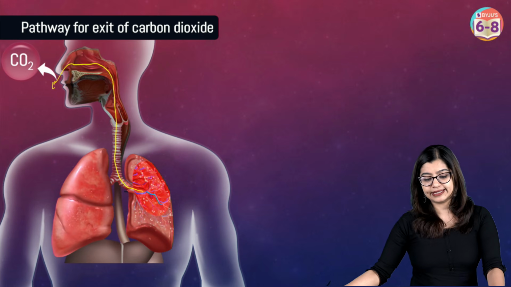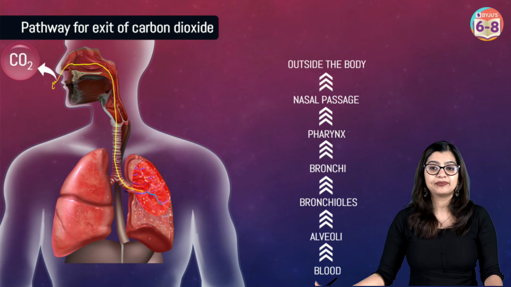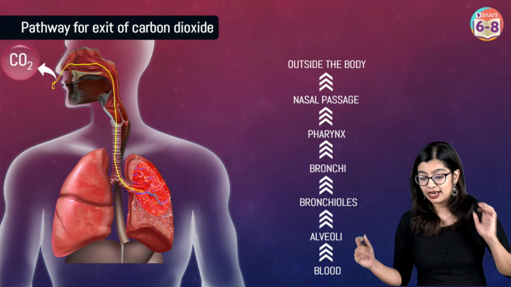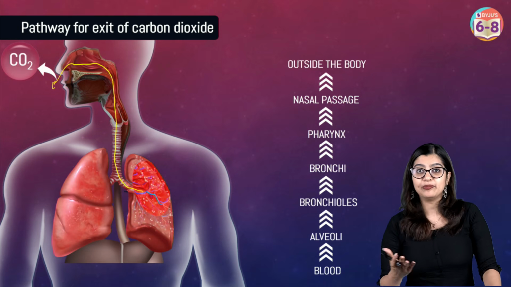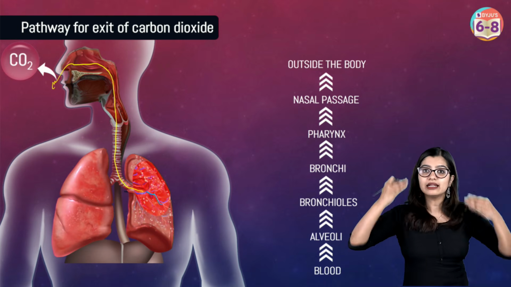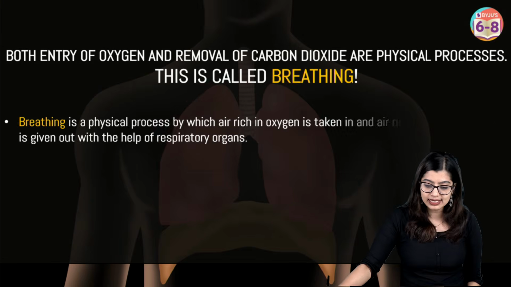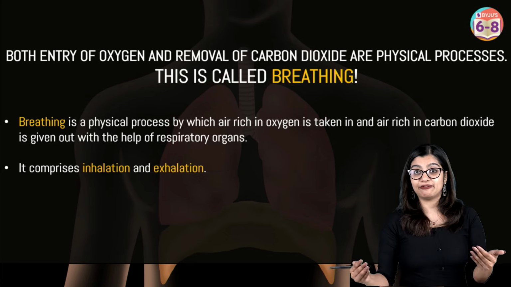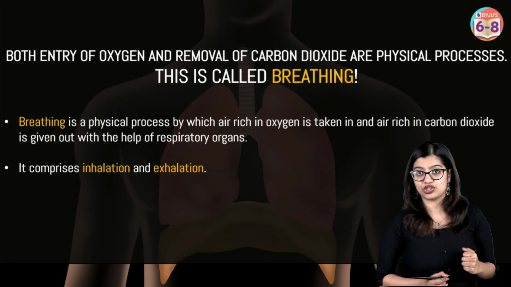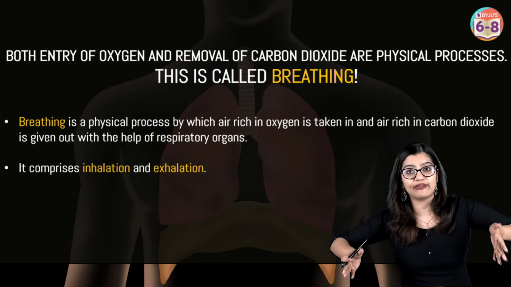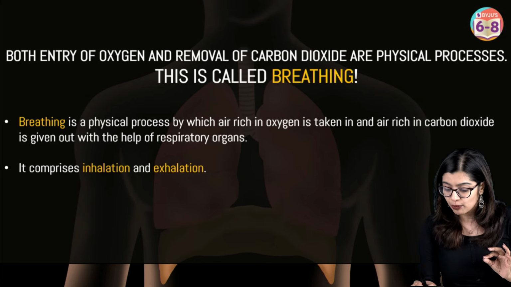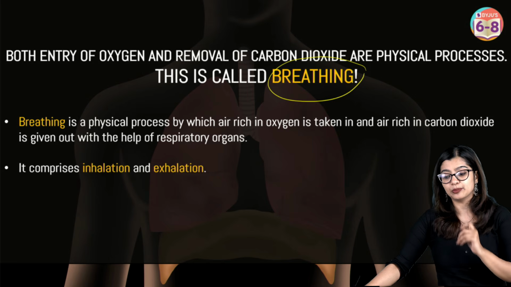So this is how carbon dioxide exits out of the body. Now, if you see, we are able to take in the air and give it out by a physical process. And this physical process that facilitates the entry of air rich in oxygen and exit of air rich in carbon dioxide, we call this physical process breathing.